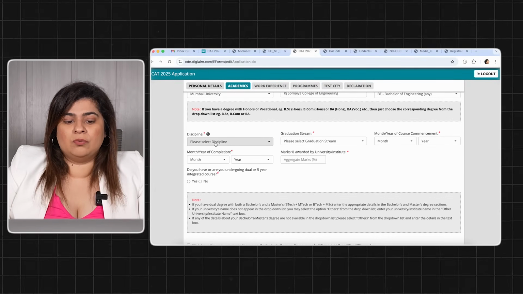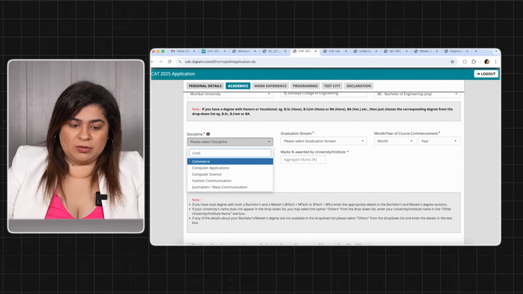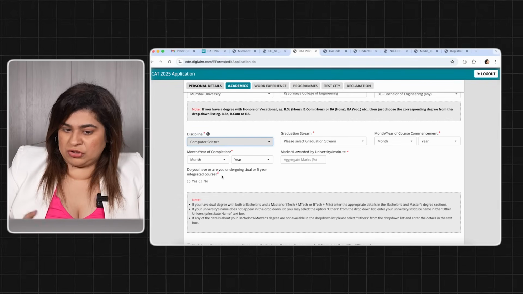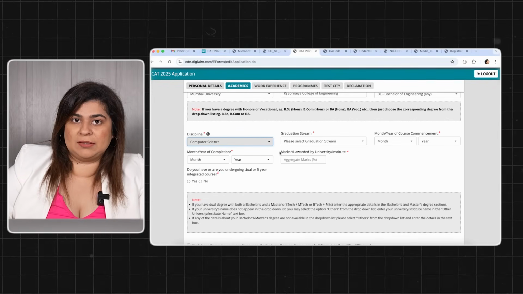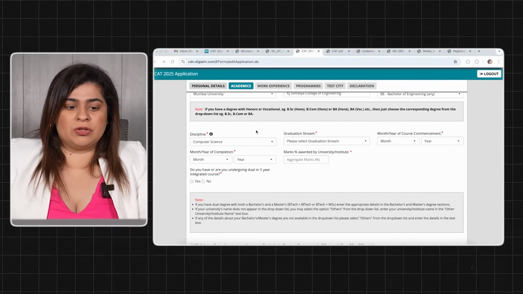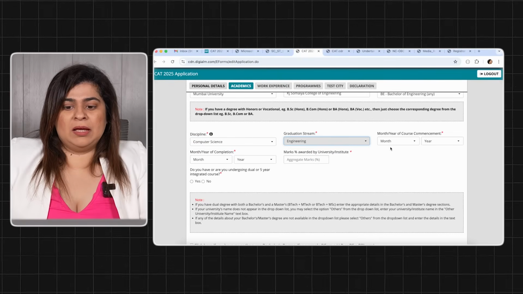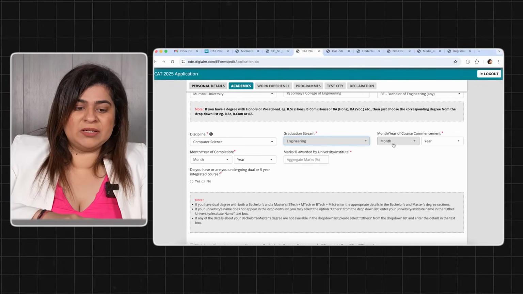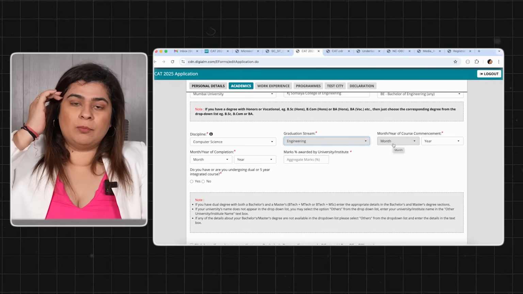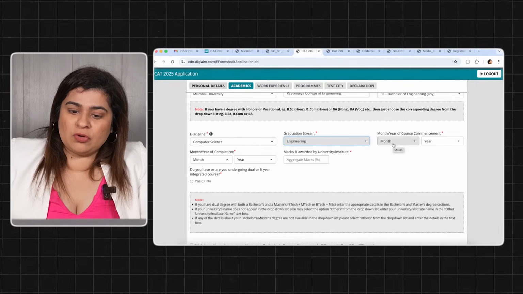Then now we choose the discipline. Which discipline have I done my engineering in? Like for example, I am a computer science engineer. Okay, so now based on whichever stream you have done your engineering, choose the discipline, choose your graduation stream, year of commencement, year of completion. Both are required with the percentage of marks.